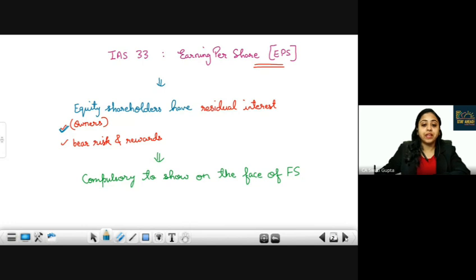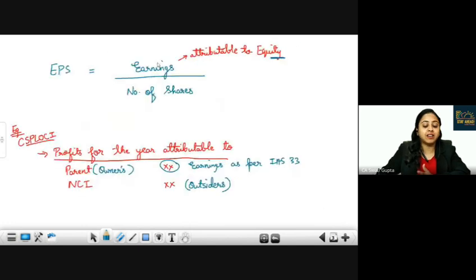Now, basic earnings, for example, it is 1 lakh and there are 10,000 shares, and therefore your EPS will be 1 lakh divided by 10,000 and you'll get 10 as your EPS. Very simple calculation. But there are different circumstances in which we have to understand what to take as earnings and what to take as number of shares.